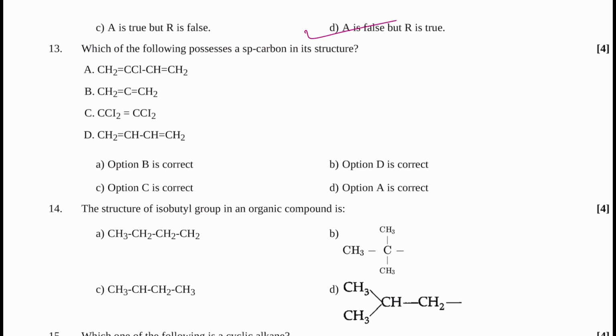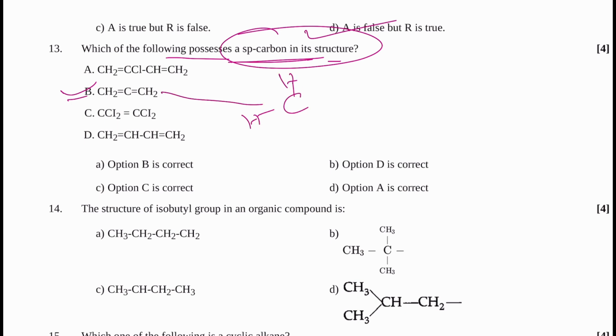For question number 13. So 13, which of the following possesses sp carbon in its structure? Sp carbon, just here you can see in B. 13B, possesses sp carbon in its structure. So for this one I am writing only CH=C=CH. Okay, so here sigma, sigma, pi, sigma, pi, sigma, sigma, sigma. So for this one I can say sp.